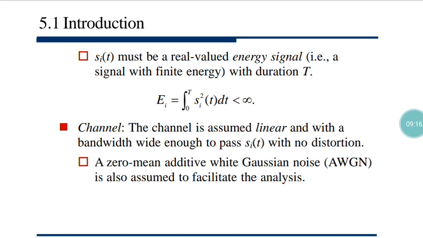Now the second point, that the channel should have zero mean additive white Gaussian noise. So one well designed channel should have one AWGN channel. So what is that AWGN? That is additive white Gaussian noise. So what is Gaussian noise? Before that, what is the Gaussian distribution? Already I have told in my last lectures.